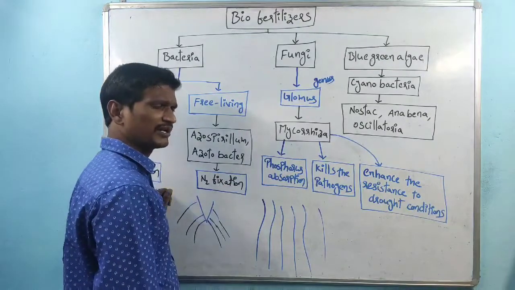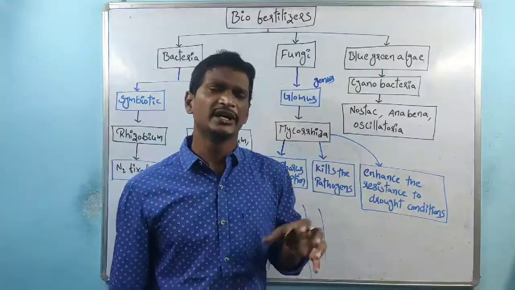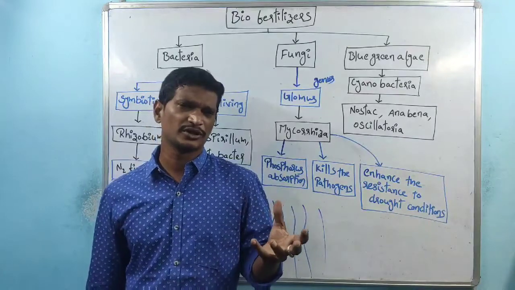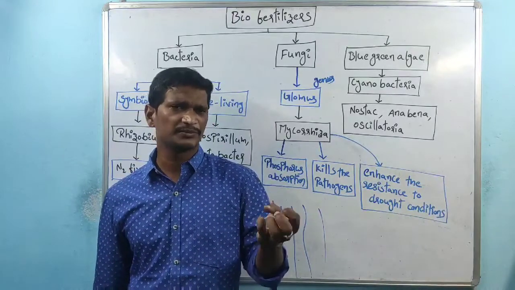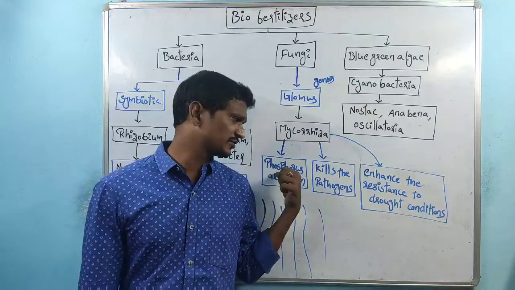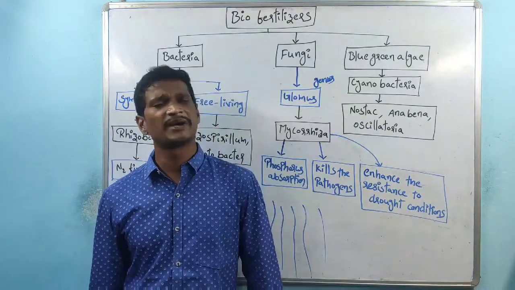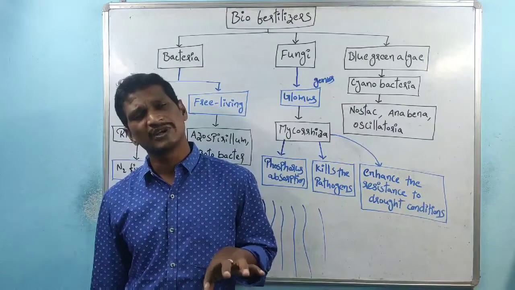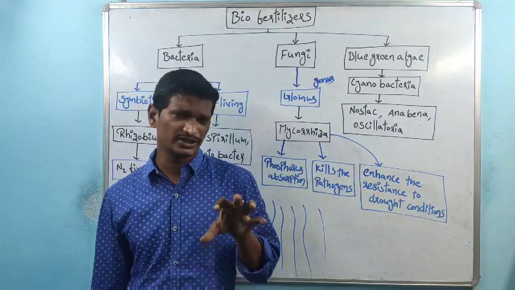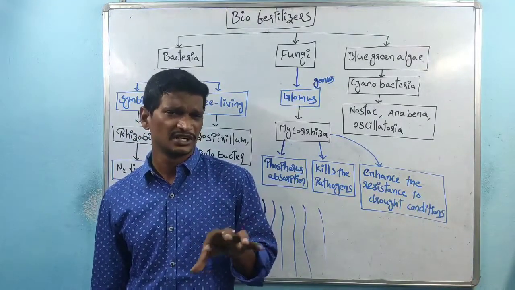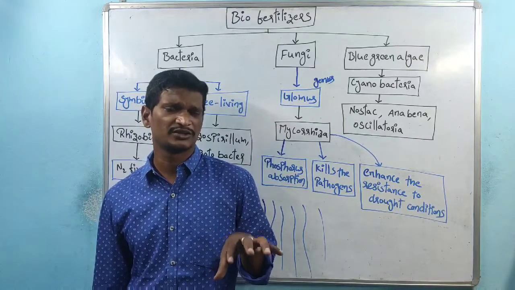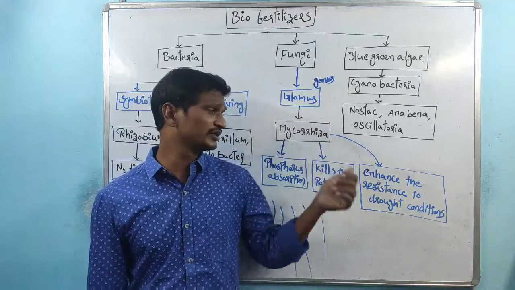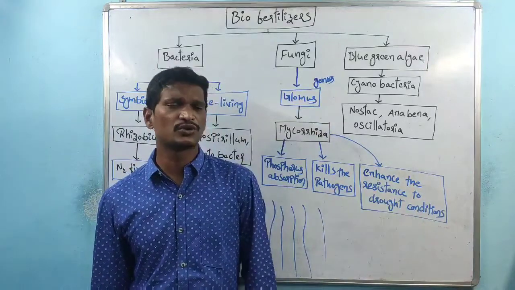Phosphorus absorption. The mycorrhizal roots are very effective. Insoluble phosphate is present within the soil. That is converted into soluble phosphate and absorption takes place. Next, it kills the pathogens. Some of the microbes present within the soil are killed. We discussed that there is a rhizosphere and some microbes there cause disease. So these are also killed by the glomus.